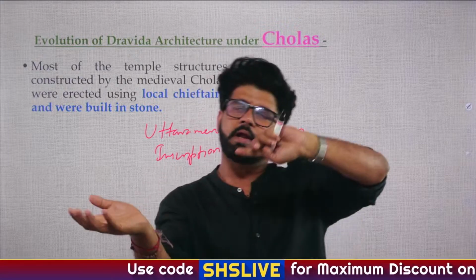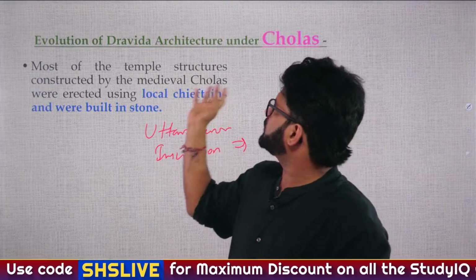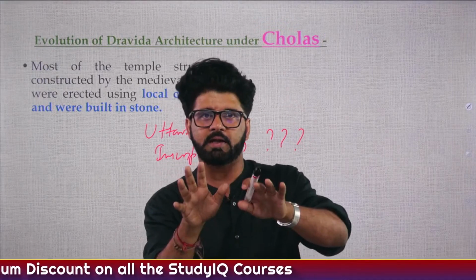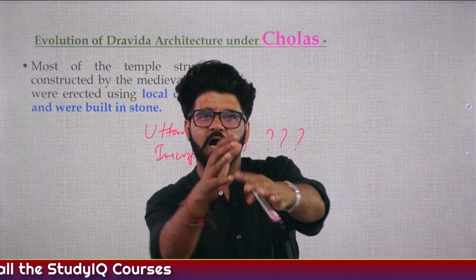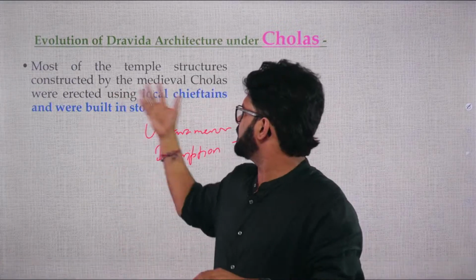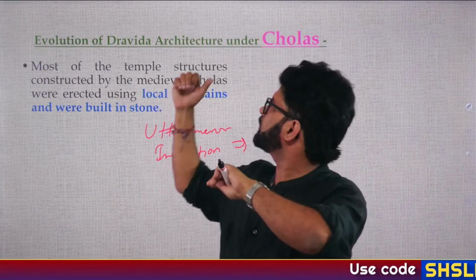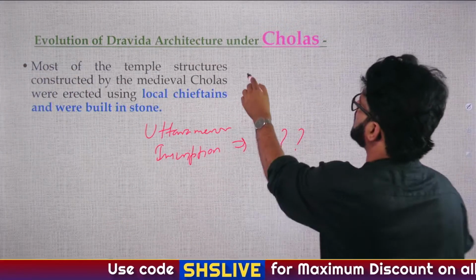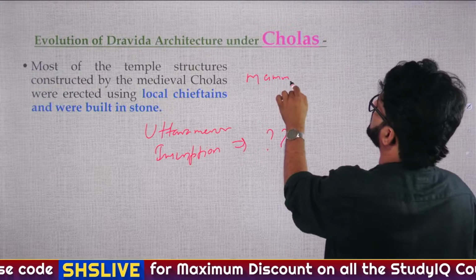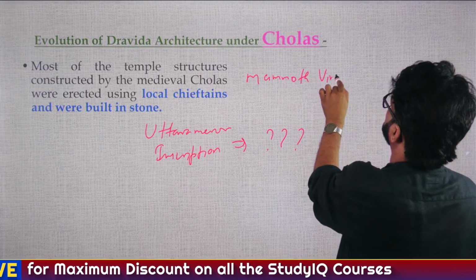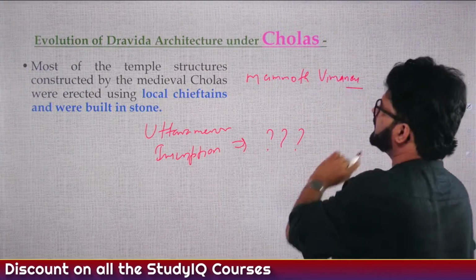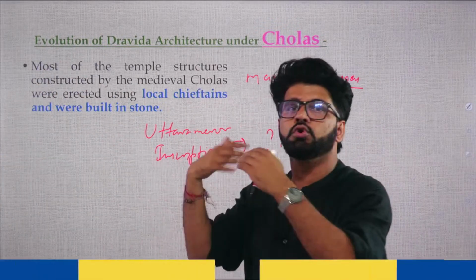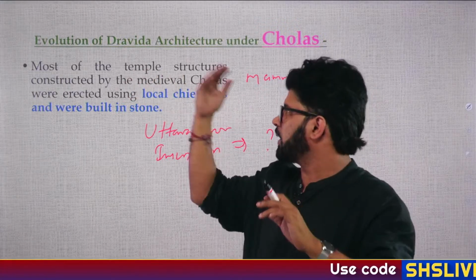Then if you again go back and do a compare and contrast of Cholas and Pallavas, you will realize Pallavas monolithic architecture, rocks monolithic, they're carving it out of rocks, single rocks. Here they're using stones. And again, in the case of Cholas, they will make very big vimanas, mammoth vimanas. The upper structure will be very, very big, mammoth vimanas. Then Gangaikonda Cholapuram, Brihetswar temple at Tanjore, all these temples, you know about it. Plus, we will talk about Cholas later on as well.